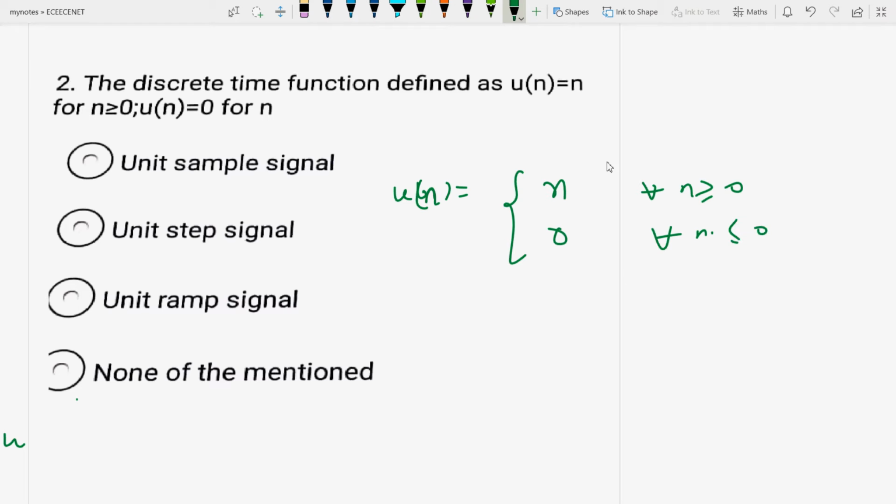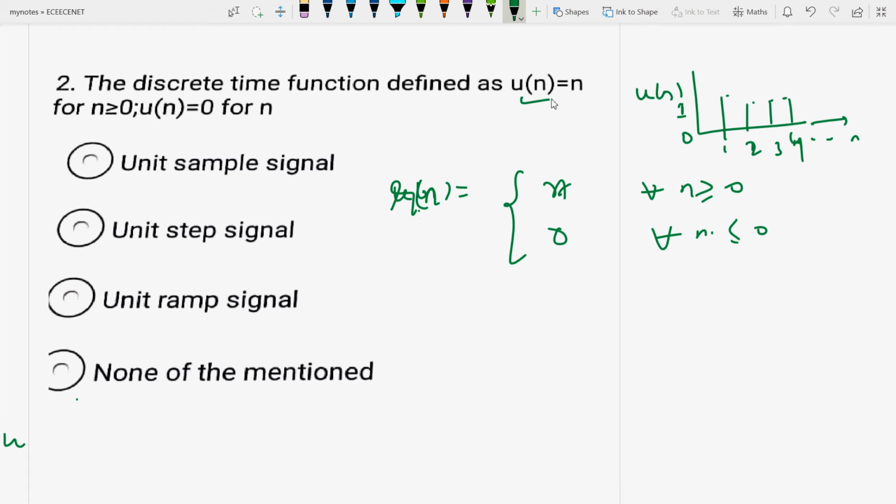You all know this exists only for the positive values of n. This is the unit step function, where the amplitude is 1. Actually, this is a ramp signal. I'm sorry.